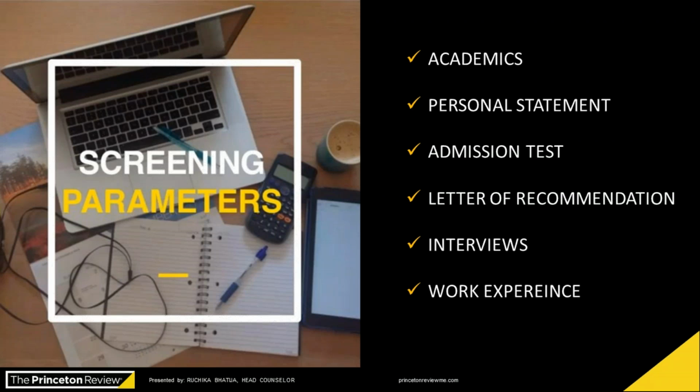Work experience. Work experience is also a criterion, but it is very important for us as high school students to understand what work experience they're asking for, because it is not easy for you to get a part-time job or maybe a paid or unpaid internship. So we will cover what kind of work experience universities will consider.